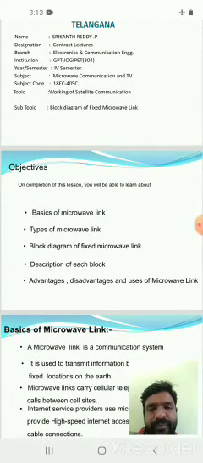Objectives. On completion of this lesson, you will be able to learn about basics of microwave link, types of microwave link, block diagram of fixed microwave link and description of each block, advantages and disadvantages and uses of microwave link.